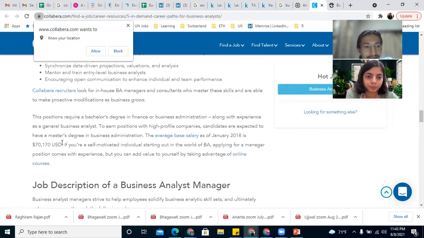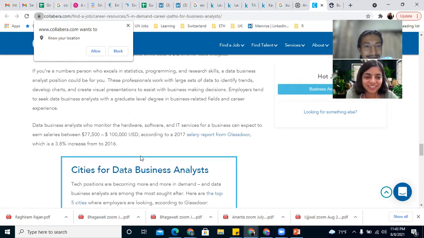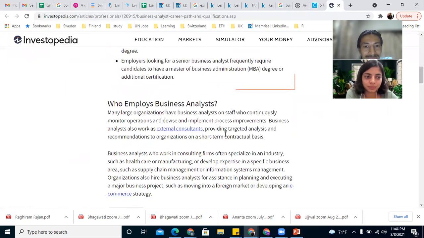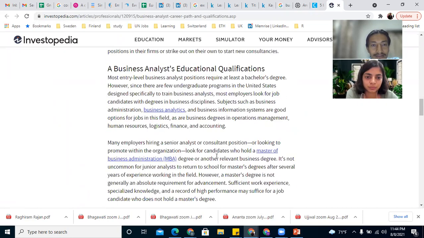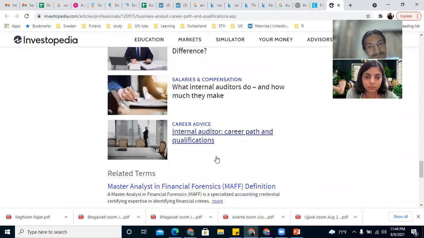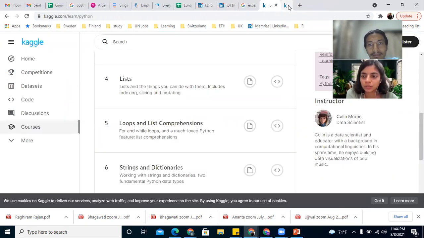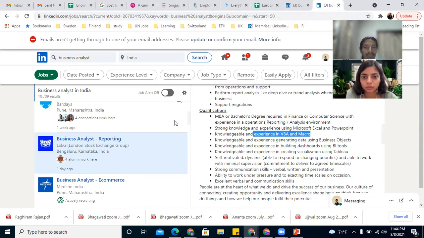These are all US salary, 70,000 per year, but it's not the case in India currently. 74,000 to 72,000. The recognition of this role is equal to the other managerial roles. So it's on the same level as manager.